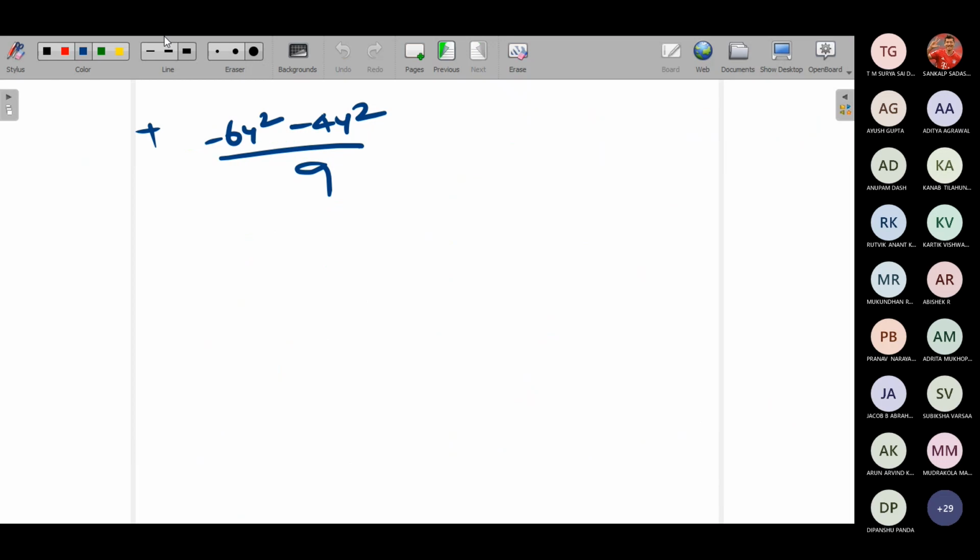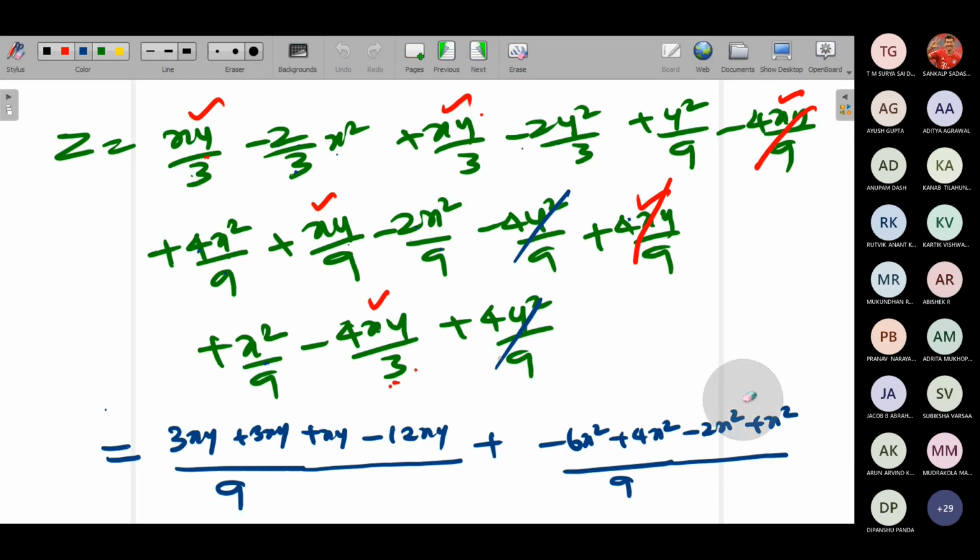So you'll get only one term, minus 6x square by 9. I can write it here itself. Plus only one term is there. Y square term, minus 2y square. Oh, here one term is there. So this term is there. So minus 6y square. I'll write it here. Minus 6y square plus y square by 9.